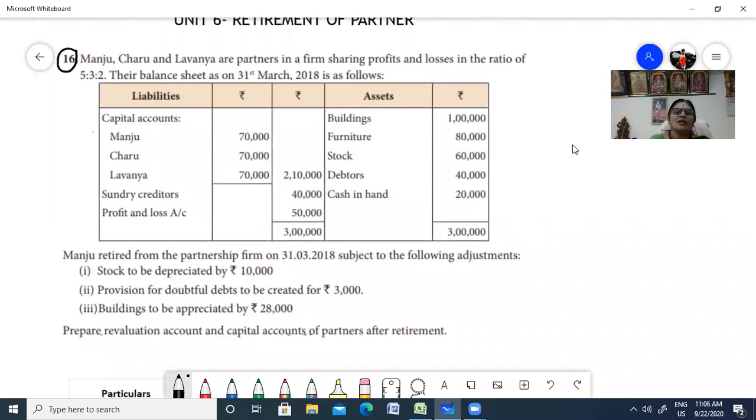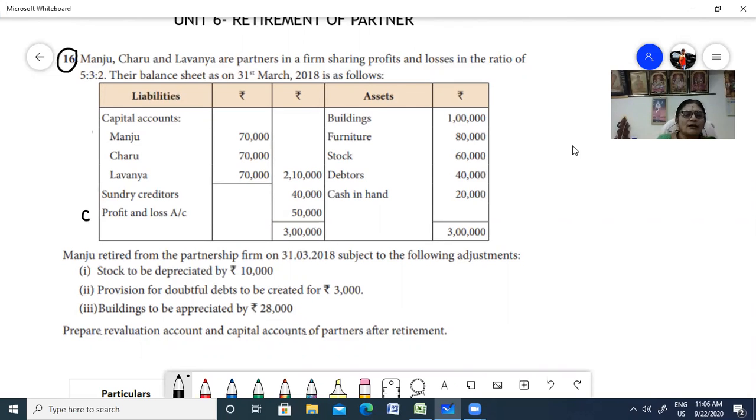Now, Manju, Charu and Lavanya are partners in a firm sharing profit and loss in the ratio 5:3:2. Their balance sheet as on 31st March 2018 is as follows. Under the liabilities, you have capital: Manju, Charu and Lavanya with 2,10,000 as the capital, then creditors, and then you have the profit and loss account. So this will go to the capital account. Whenever you read the liabilities and asset side, mark and keep what are the adjustments that you have to take to the capital account, right? Now here you have some fixed assets and some current assets: stock, debtors, cash in hand. So your total liabilities is equal to assets.